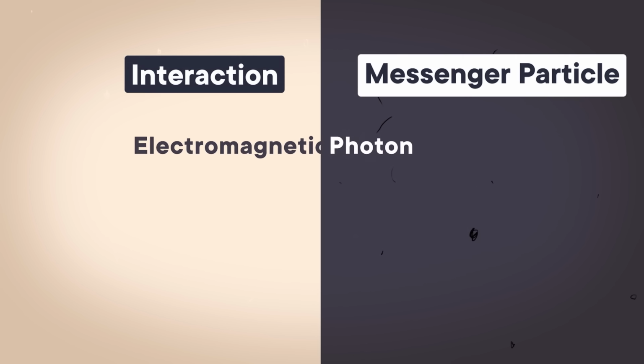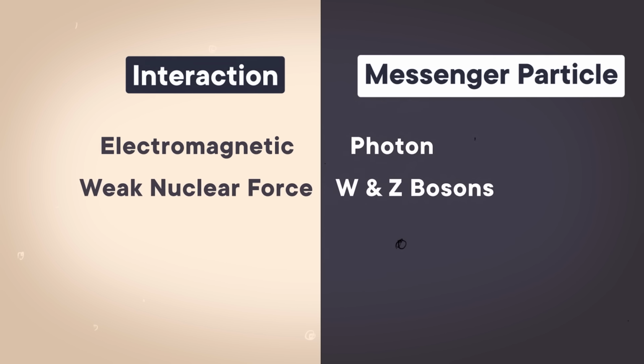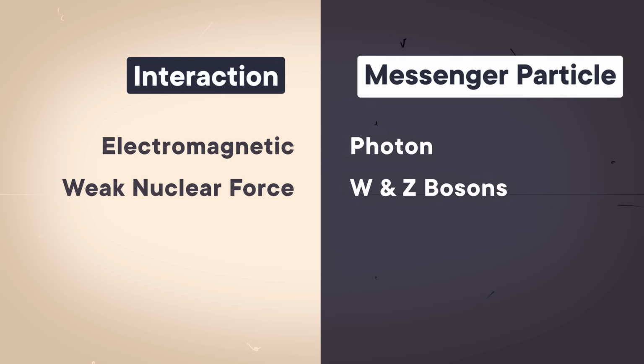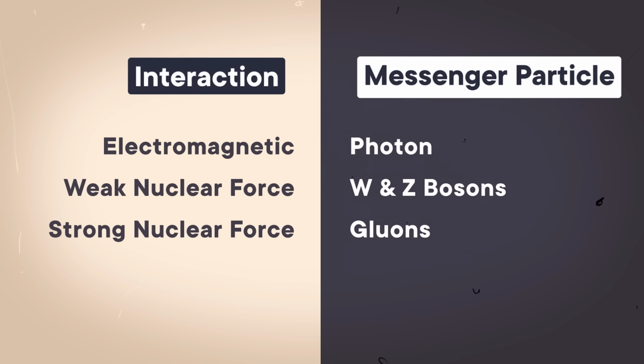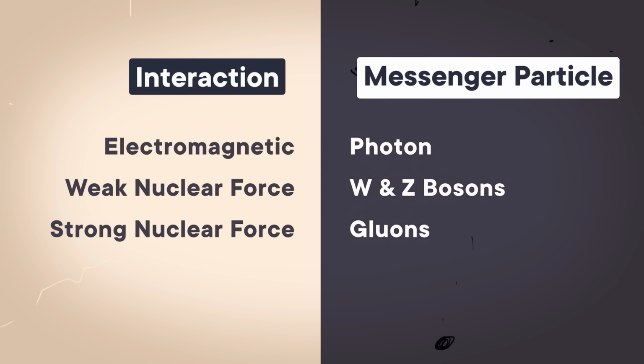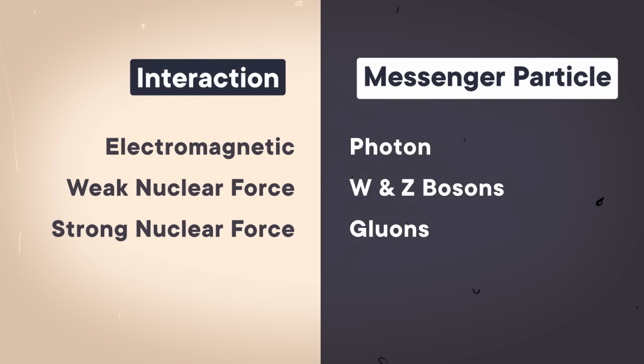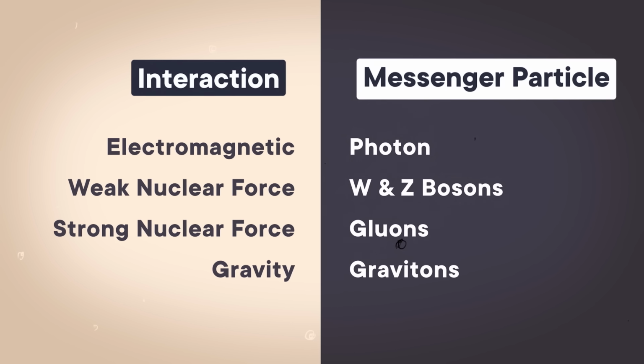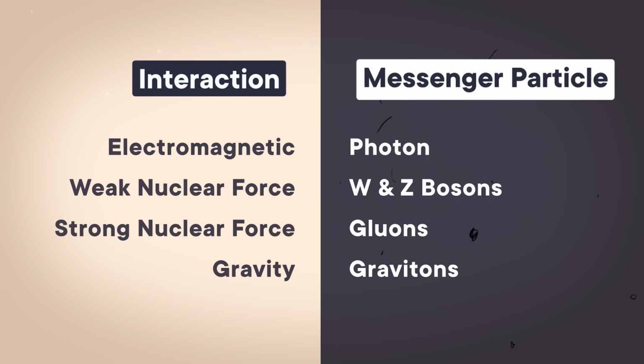GR's version of gravity also lacks a messenger particle, a particle that ferries the force through space and time. The electromagnetic force has the photon, the weak nuclear force has the W and Z bosons, and the strong nuclear force has gluons. Each is described thoroughly by the Standard Model. Some researchers have proposed the existence of gravitons for gravity, but there's no evidence that they really exist. Even if they did, there's still another pretty glaring mystery about gravity relative to the other forces.